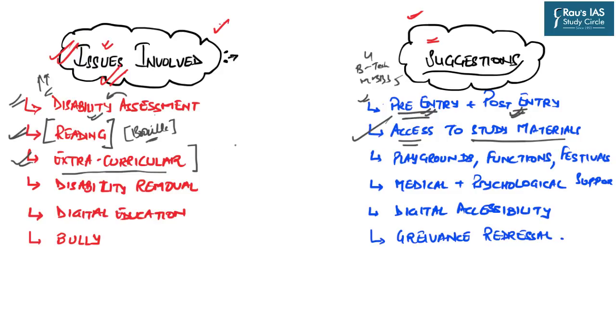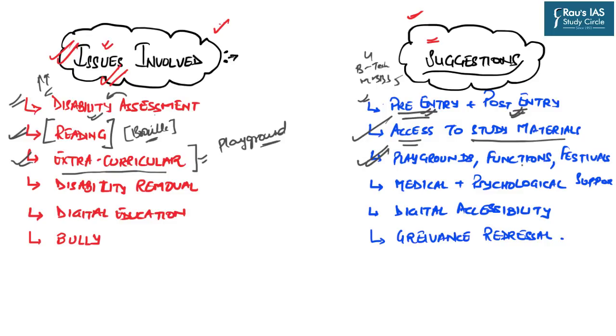For example, whenever you have to write an answer on disability and accessibility of the disabled section in higher education institutions, how many of you will think about accessibility towards the playground? Because our minds have been trained in such a manner that we are not able to visualize the study part of education as well as the enjoyment part of education, which is in the form of extracurricular activities. We do not see them together. So always keep these things in mind, because it will showcase your observing capacity as well as your multidimensional aspect. Okay, so steps must be taken in order to provide greater accessibility towards